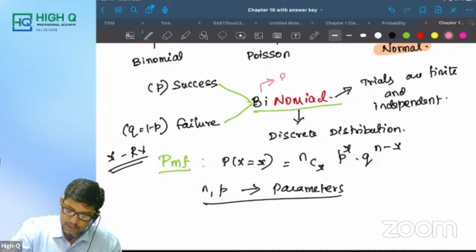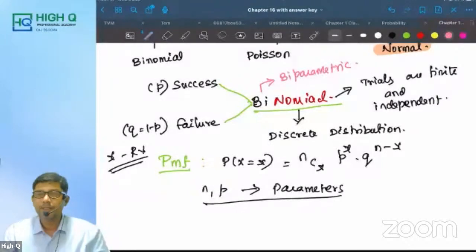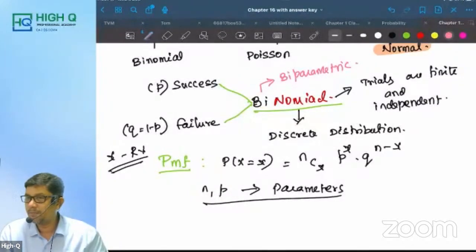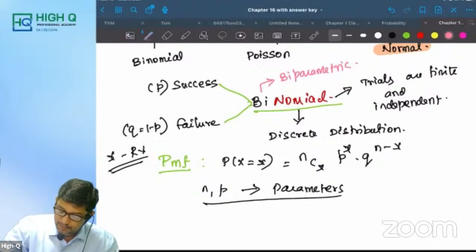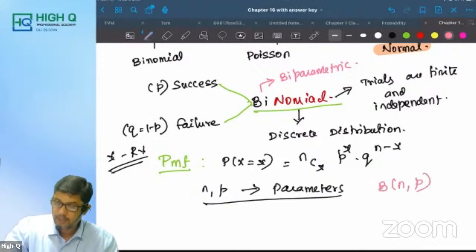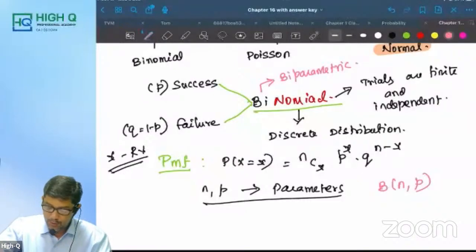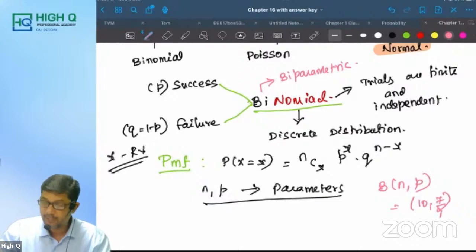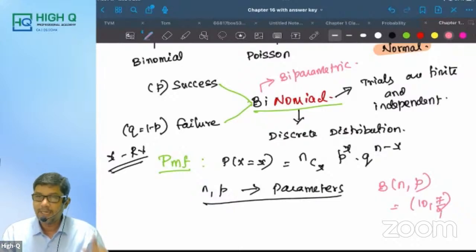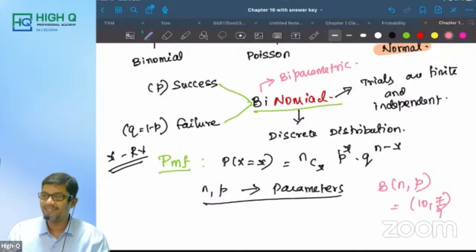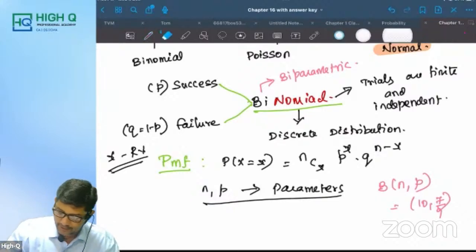Therefore, binomial distribution is actually biparametric. This is another MCQ. Biparametric. Sometimes they'll give it like this: B of N comma P. You need to understand that we are dealing with binomial distribution. Don't get confused. So if B of n comma p is given as something like 10 comma 7 by 9, then you understand from this: n equal to 10, p is equal to 7 by 9, q is equal to 2 by 9. Is that clear, all of you? Fine.